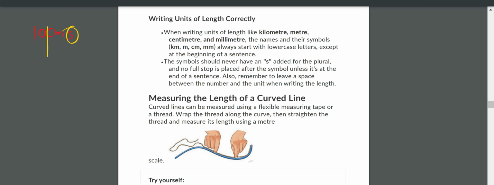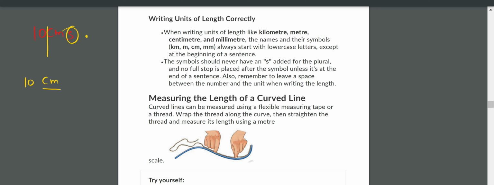For example, 10 centimeters: don't put a full stop also. You write like this: 10, then give one space, and write cm. Don't put an s symbol, don't write s, don't keep a full stop, and don't write it together. While writing units, always remember, after writing the number, leave one space and write its unit.